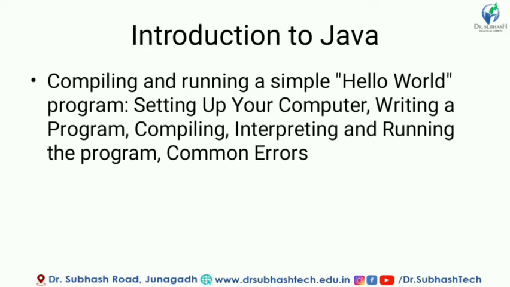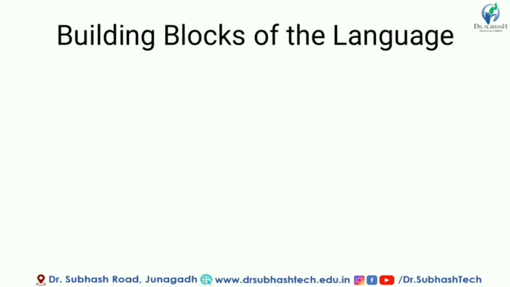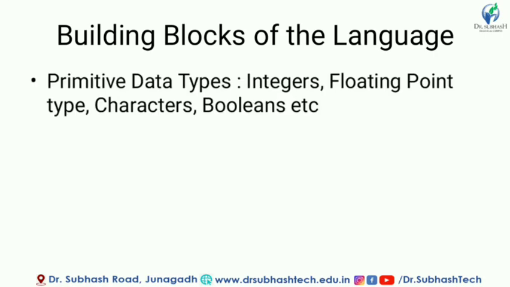So this was the first unit, and in the next unit we will learn the building blocks of the programming language, that will cover the basic data types. We know that variables have data types. Those data types can be integer types, floating point types, character types, boolean types, etc. These data types are also the same as in the C language or C++ language, but the difference will be in the size. And in the Java language there will be more data types which we will see when we reach that unit.